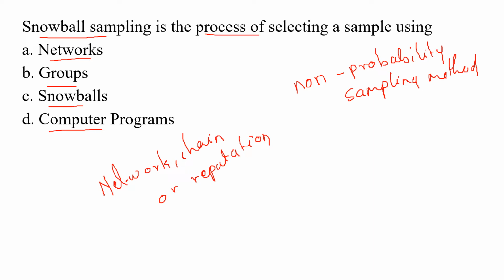At the end of the data collection process, the data collector asks the respondent to provide the contact information of other potential respondents, and these potential respondents are contacted and provide more contacts. Okay.